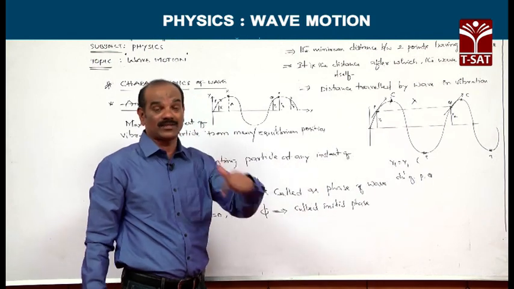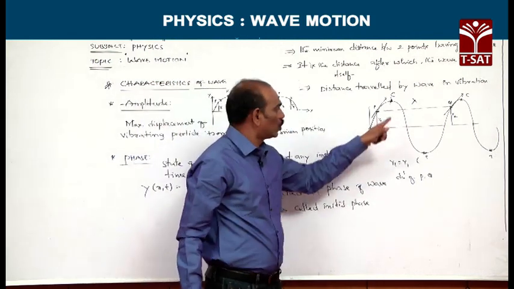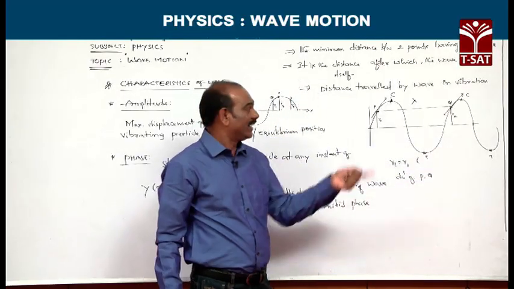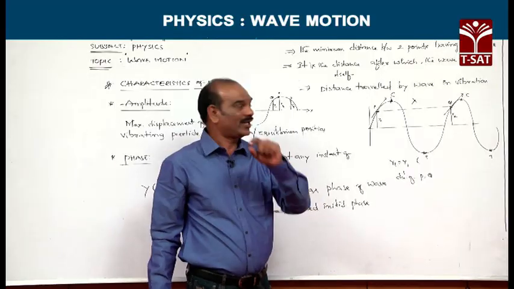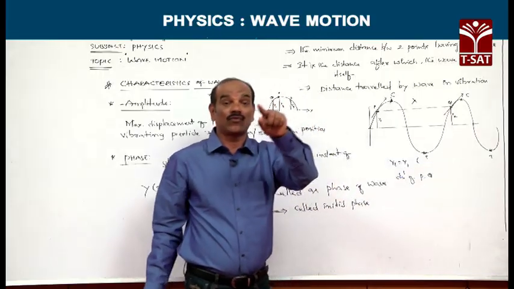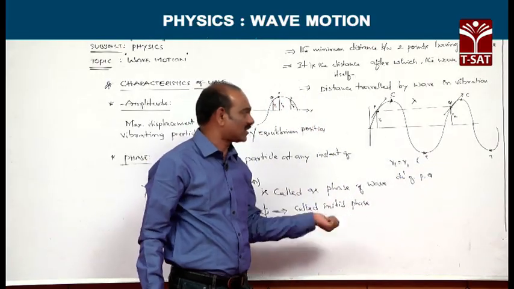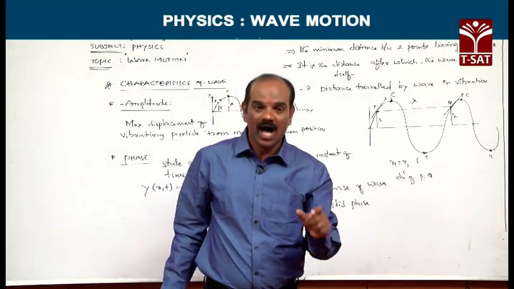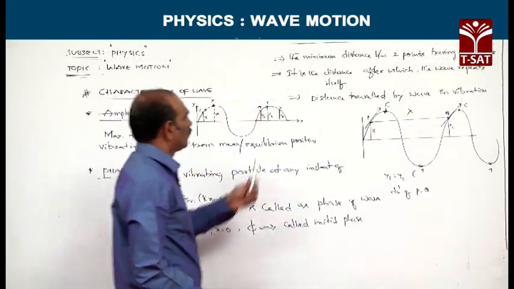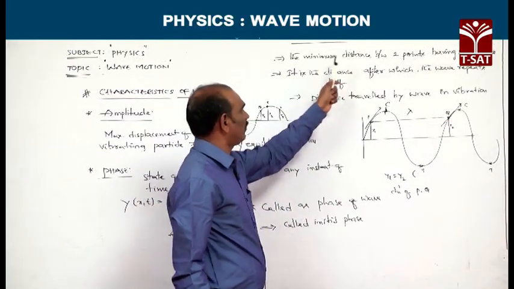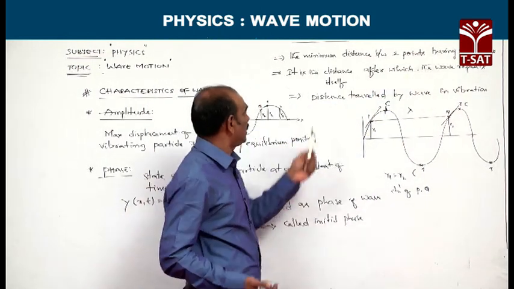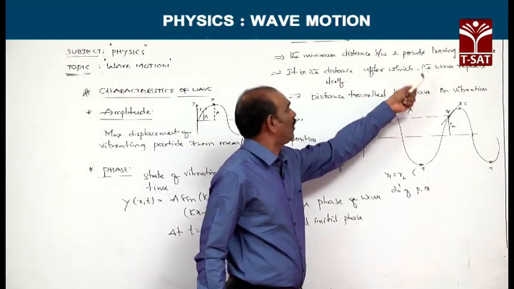Therefore, we can define wavelength as the distance between two successive particles which are in same phase, or in transverse waves the distance between two successive crests or two successive troughs. In case of longitudinal progressive waves, the distance between two successive compressions or two successive rarefactions is also called wavelength lambda. So, wavelength can be defined as the minimum distance between 2 points which are in same phase. Otherwise, it is the distance after which the wave repeats itself.